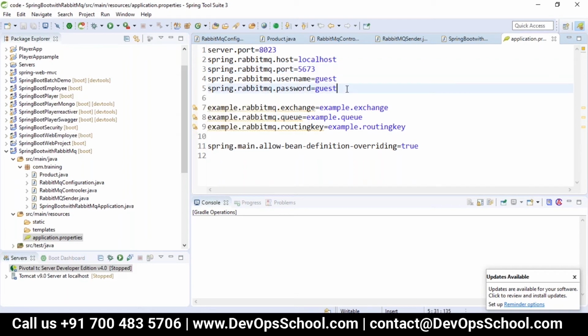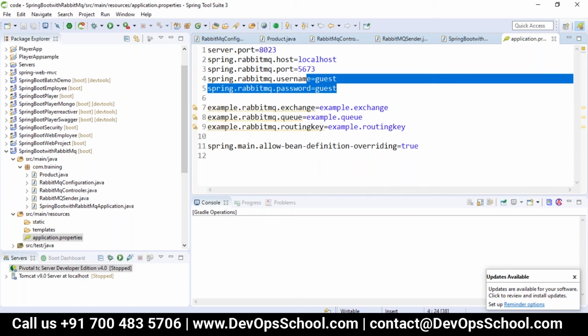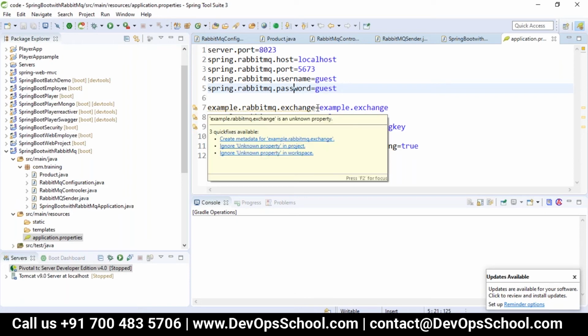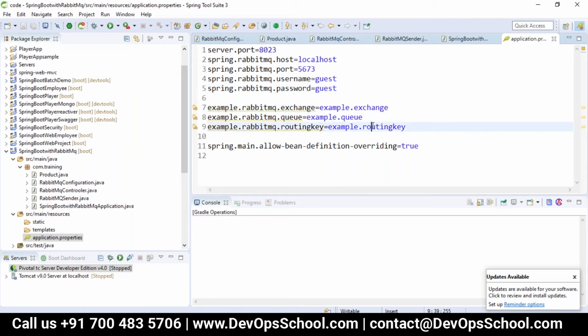The default username and password is guest and guest. So that's the RabbitMQ properties we have configured. In Spring Boot, we can read the properties from the application.properties file by using @Value. To show that, I have here my exchange name, example.exchange, example.queue, and example.routing key. This is my routing key here.